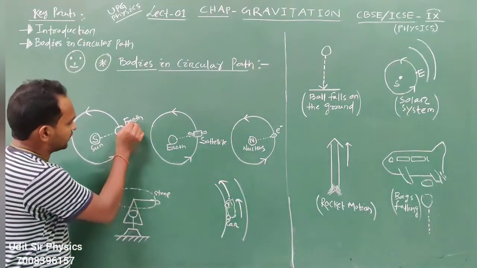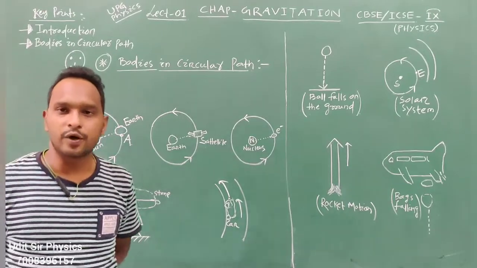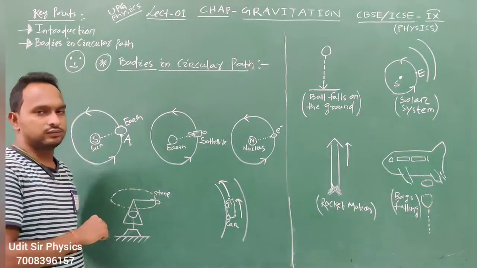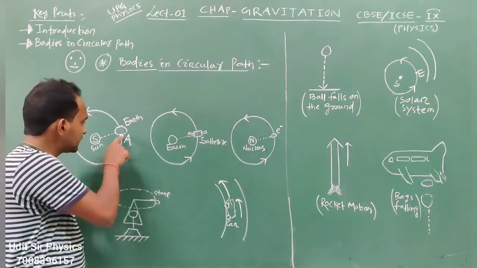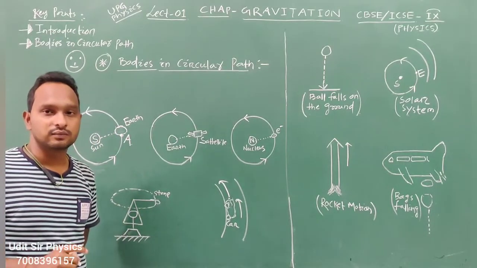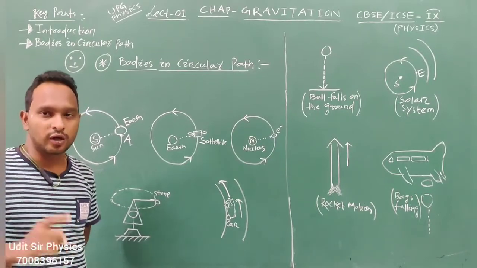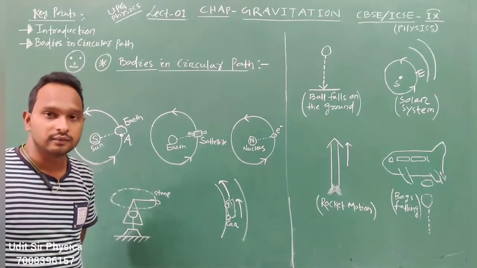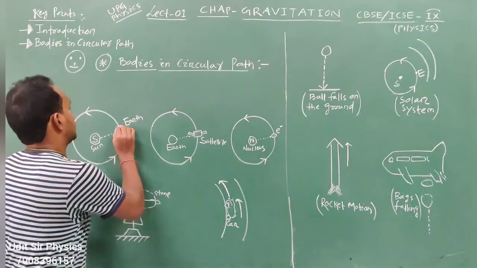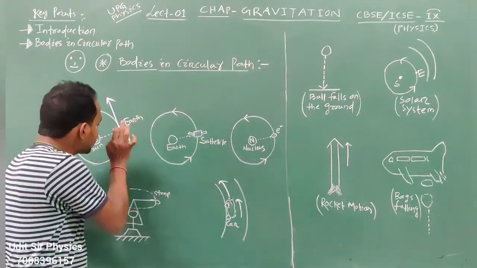Suppose this is a point, or the earth, this is a point A. You can consider point A. So what is the direction of the earth at point A? Think about the properties of circles. Yes, we need to draw a tangent at that point.